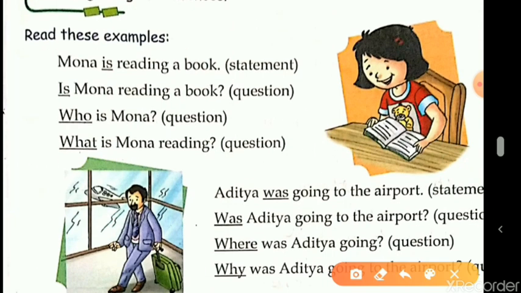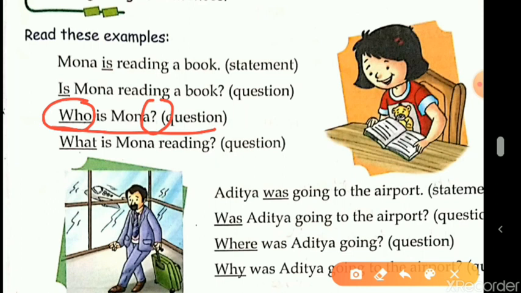Now look at this. Who is Mona? This is a question. Who is Mona? We are simply asking. In this question, we are starting with the word who. Who, how, when? These are all question words. So, who is Mona? At the end, you can see a question mark. So, this is a question.